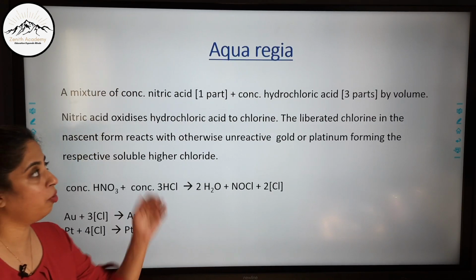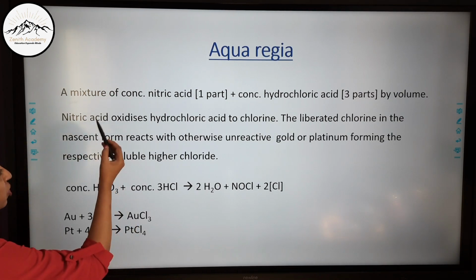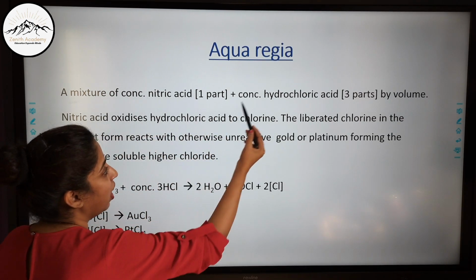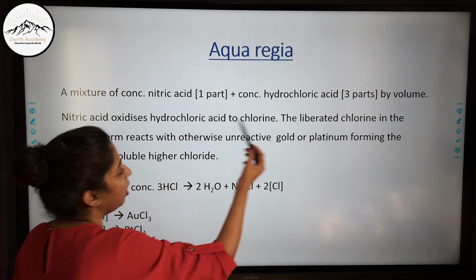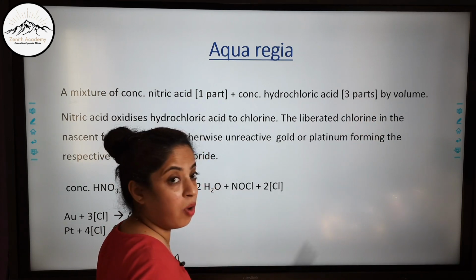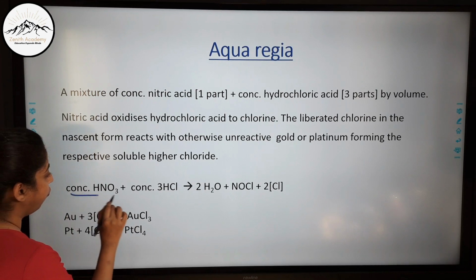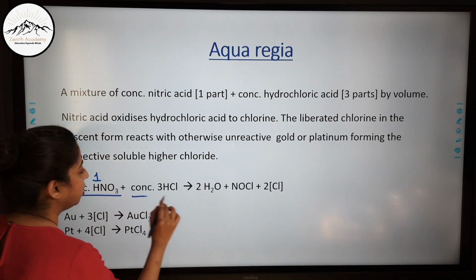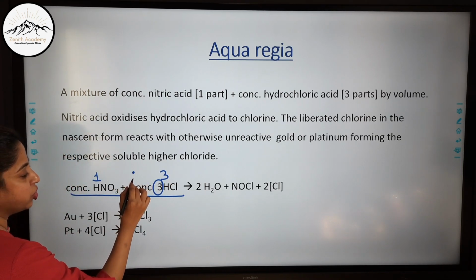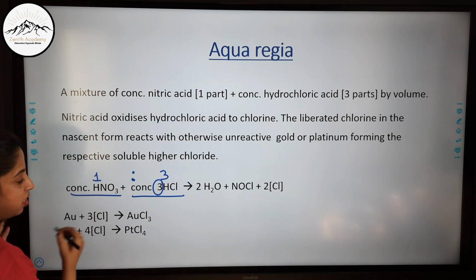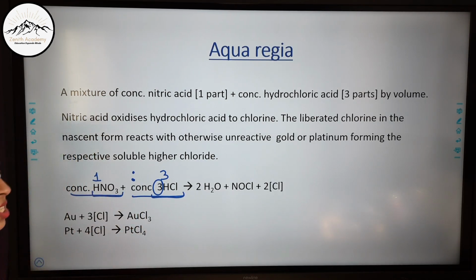Now let us also talk about aqua regia. What is aqua regia? Very important for chemistry. A mixture of concentrated nitric acid and concentrated hydrochloric acid. Nitric acid is 1 part and hydrochloric acid is 3 parts by volume. So if you see here, there is 1 HNO3 and 3 parts of HCl. So the ratio of 1:3 is there between HNO3 and HCl. This mixture is known as aqua regia.